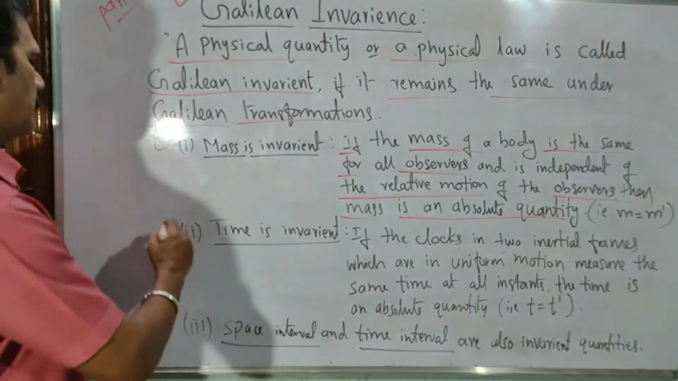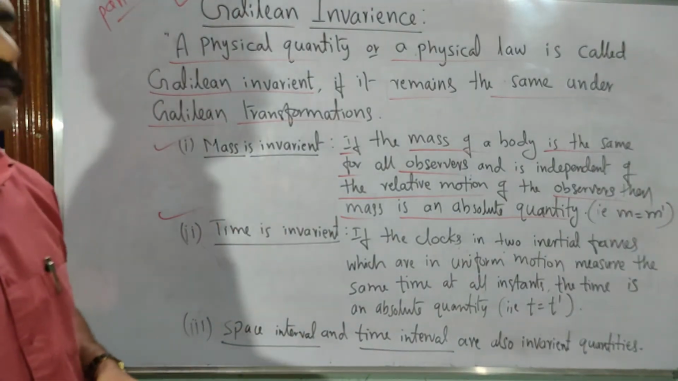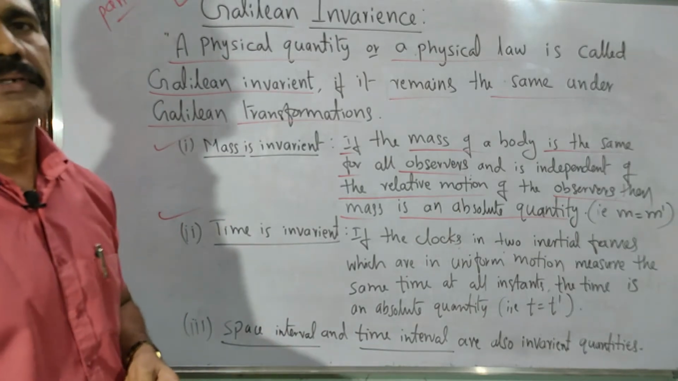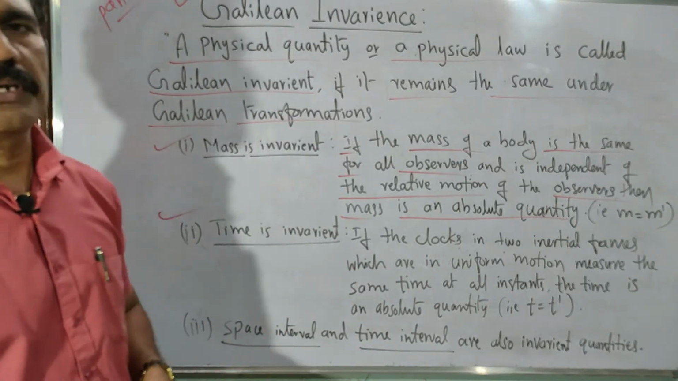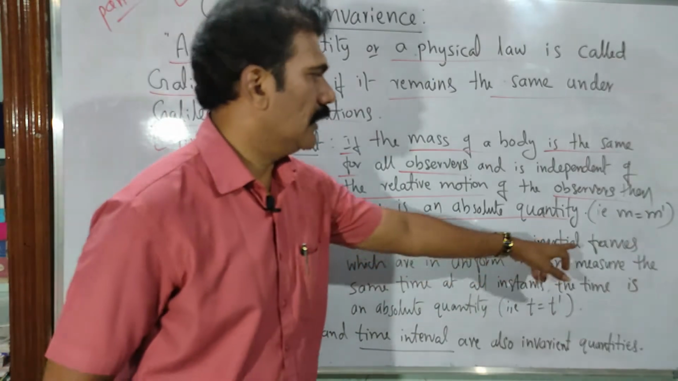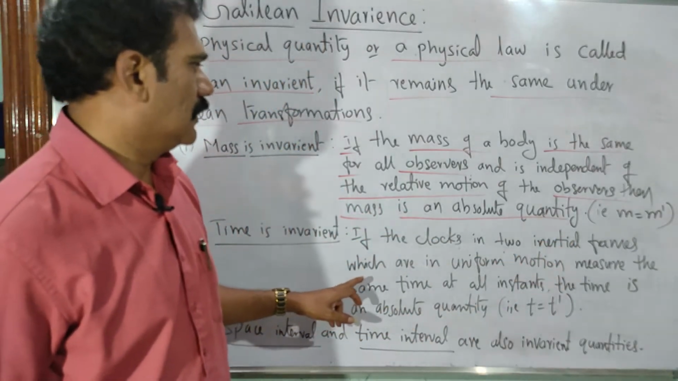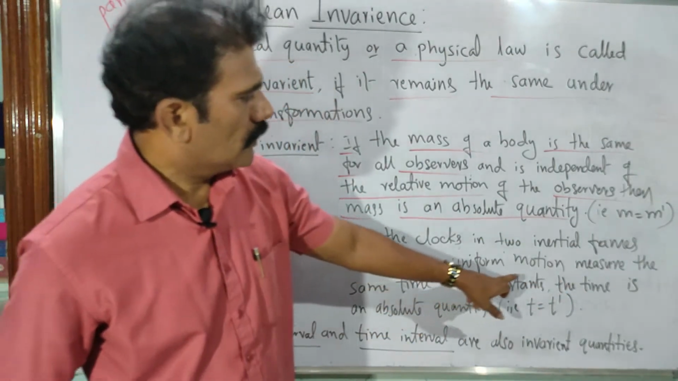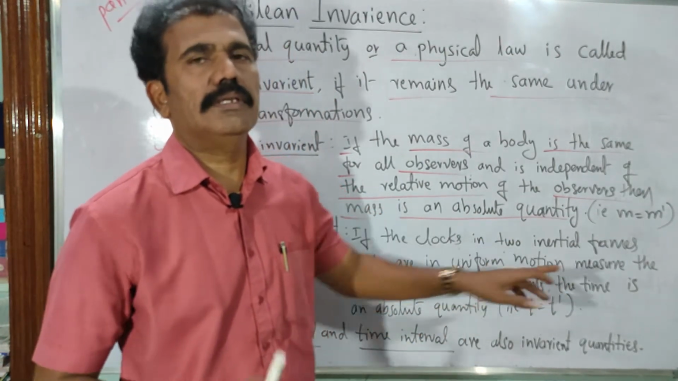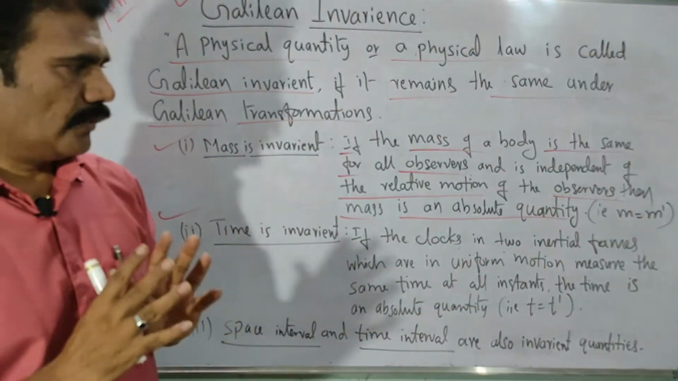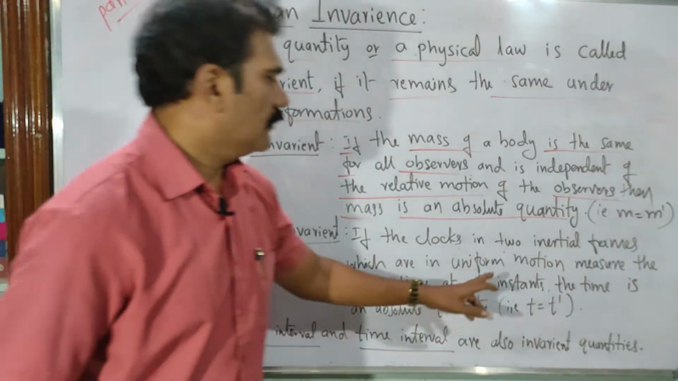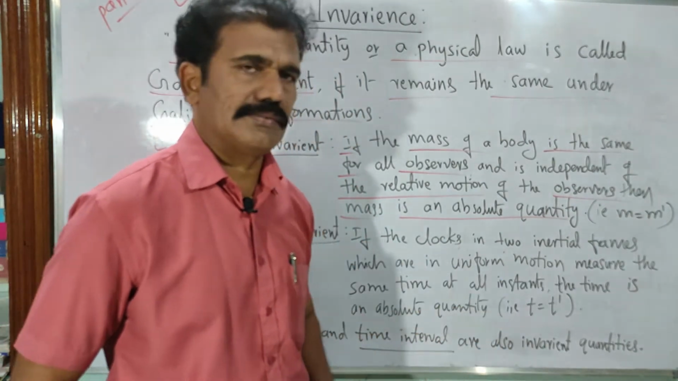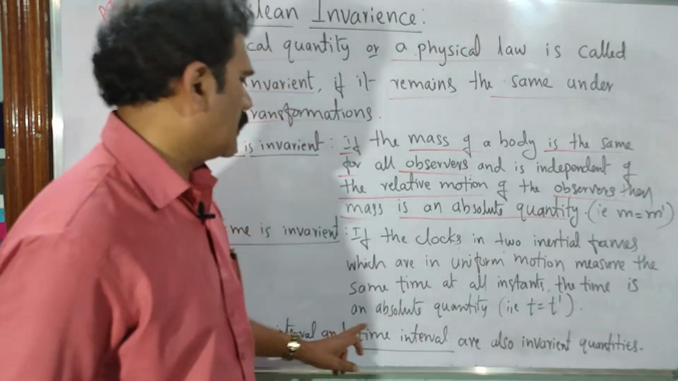Now similarly, another parameter, time, can also be considered invariant. How is the time measurement said to be invariant? You are measuring the time using clocks, right? If the clocks in two inertial frames, which are in uniform motion, are moving relatively, then you can consider them as uniform motion. They measure the same time at all instants, the time is an absolute quantity.